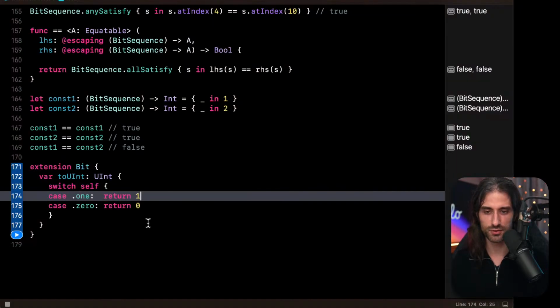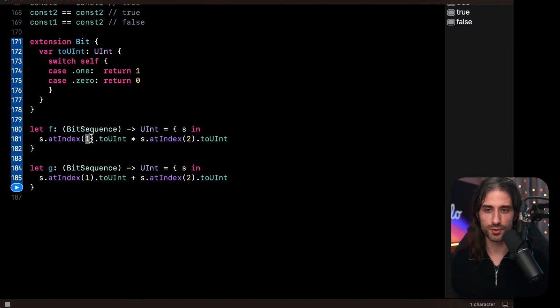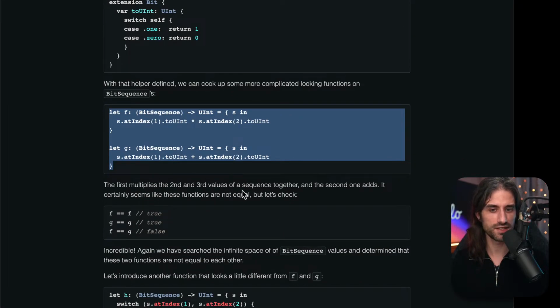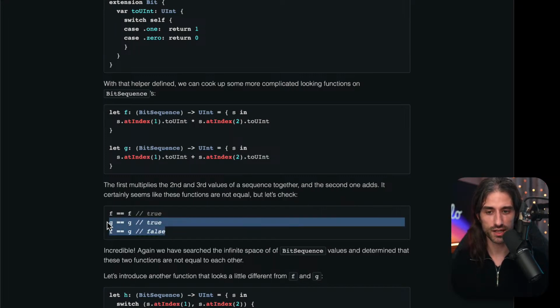So let's see what these two functions f and g are doing. f takes a bit sequence and returns a UInt, and it takes the element at index 1, so the second element, and multiplies it by the third element. And g adds the second element to the third element. So the first multiplies the second and third values of a sequence together, and the second one adds. It certainly seems like these functions are not equal, but let's check.